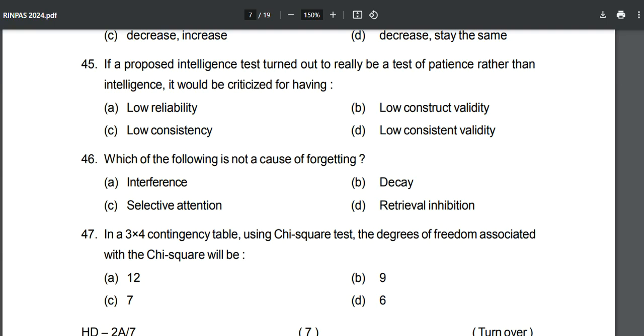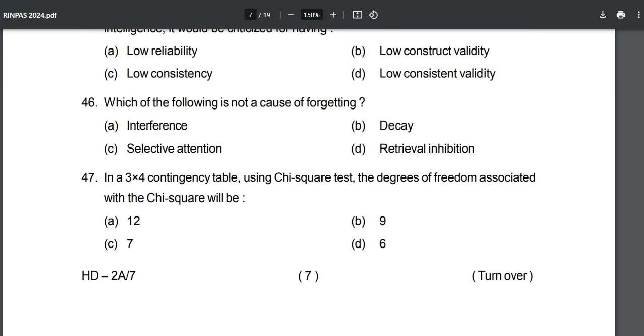Which of the following is not a cause of forgetting? So easy one: interference, decay, retrieval inhibition. So why would we talk about selective attention over here? Okay, not the case. That is why the answer is option number C, selective attention, because it is not a cause of forgetting.